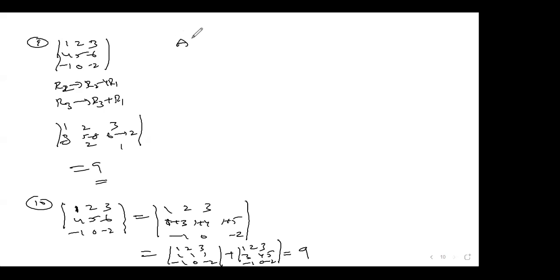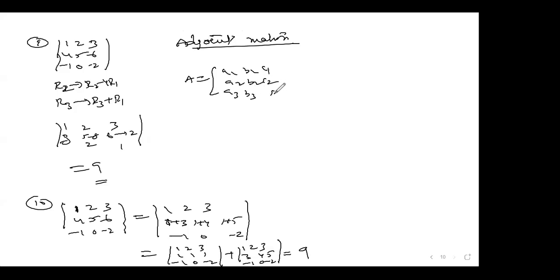Now what is left, in the second part, look, here adjoint. This is one of the most important. Adjoint matrix. What is the meaning of adjoint matrix? See, suppose I write like this, A1 B1 C1, A2 B2 C2, A3 B3 C3. What will be adjoint of A? It will be like this: A1 A2 A3, B1 B2 B3, C1 C2 C3.